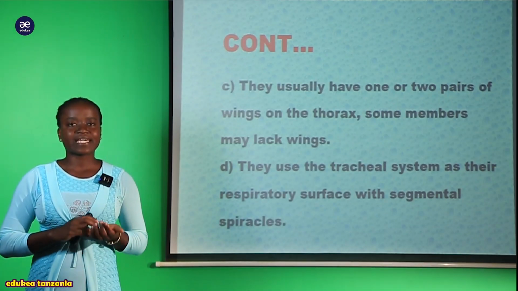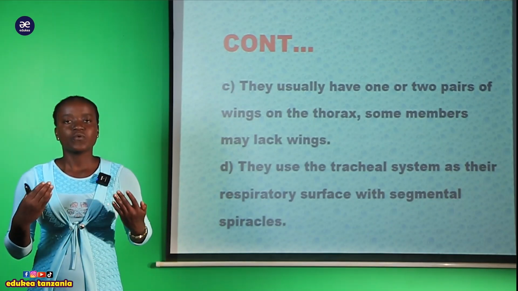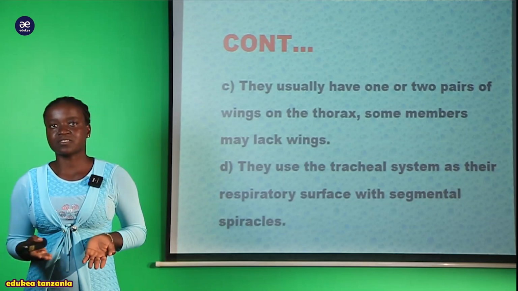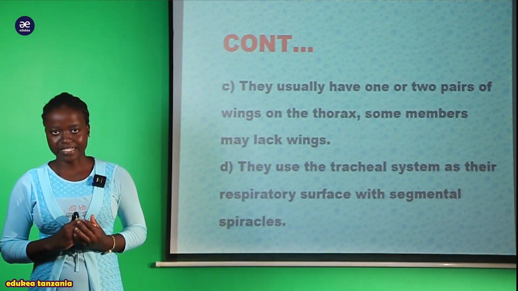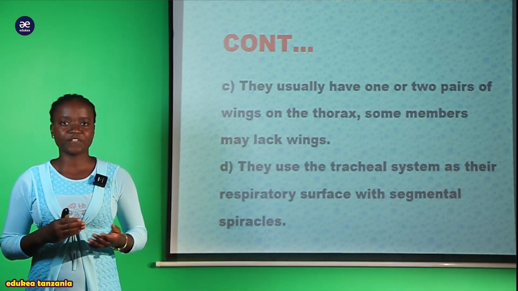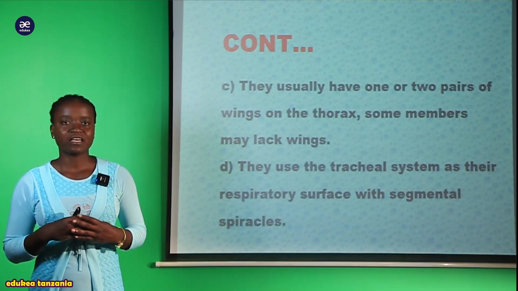Kwa hiyo sasa, kutokana na different kinds of species that are found within the class, we have other members of class Insecta that do not possess wings, but they belong into the class Insecta. So that makes them to have a unique feature.